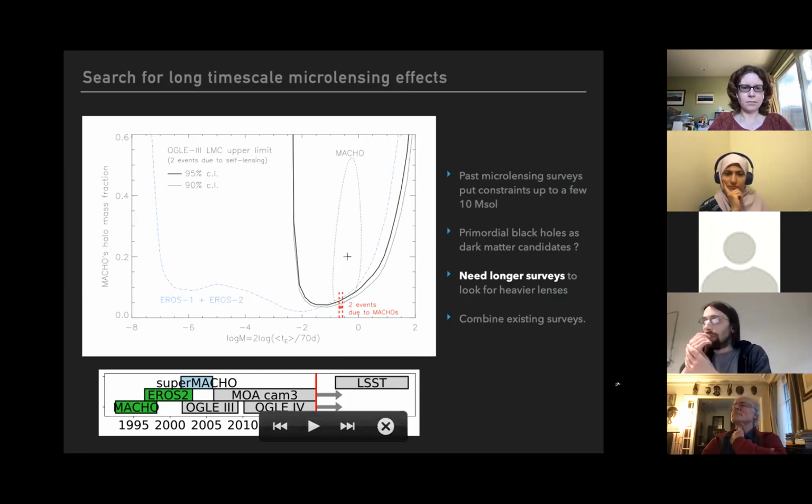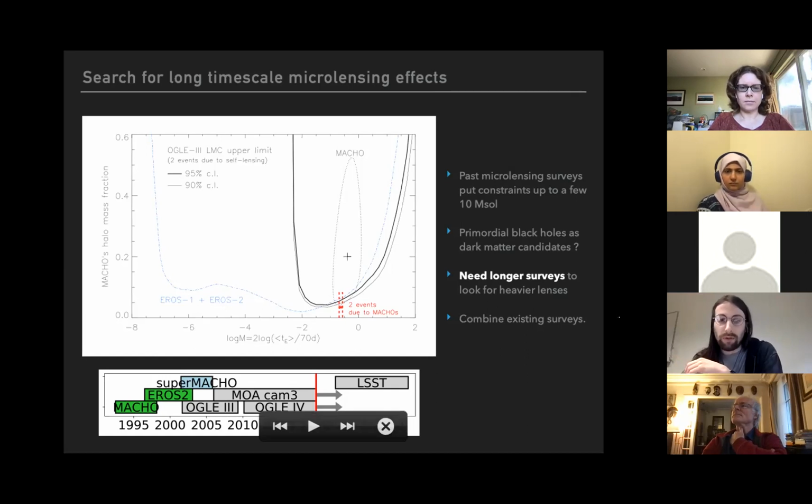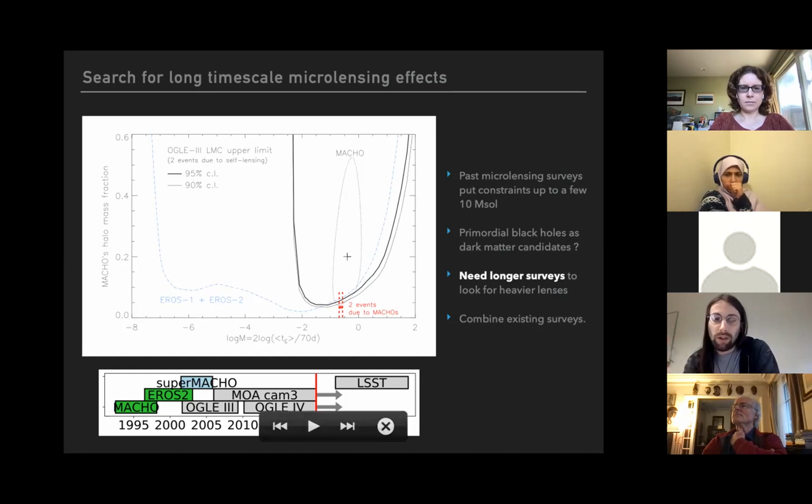But as you know, a few years ago, mergers of black holes of several tens of solar masses, recently up to 150 solar masses, were detected using gravitational waves. This has renewed the interest in looking for dark matter as compact objects, so primordial black holes.